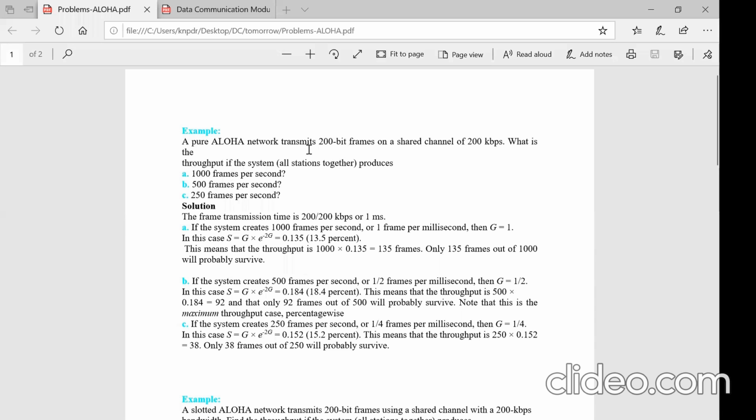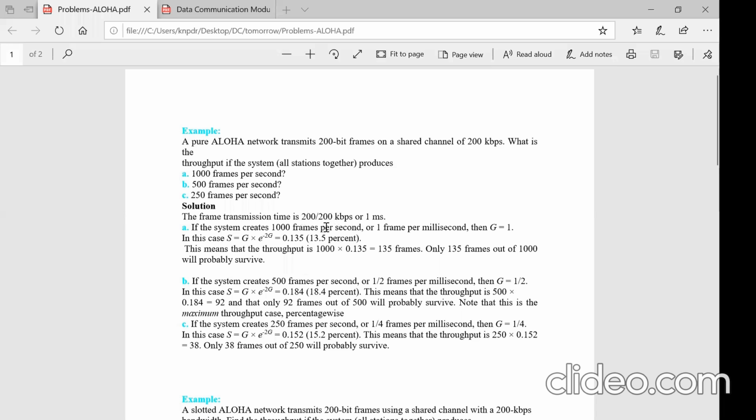So if you calculate this, the frame transmission time is the number of bits divided by the speed at which the data is being transmitted. 200 bits divided by 200 kilobits per second. So 200 divided by 200 into 10 to the power of 3, bits per second, right? You have to convert into milliseconds.